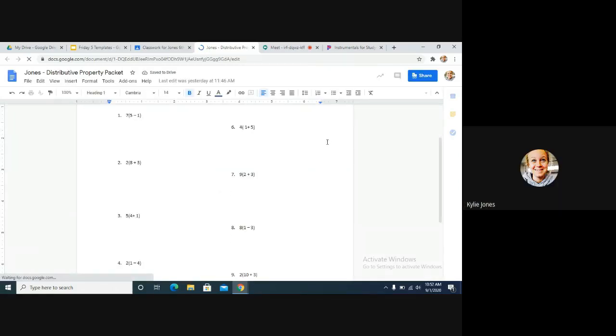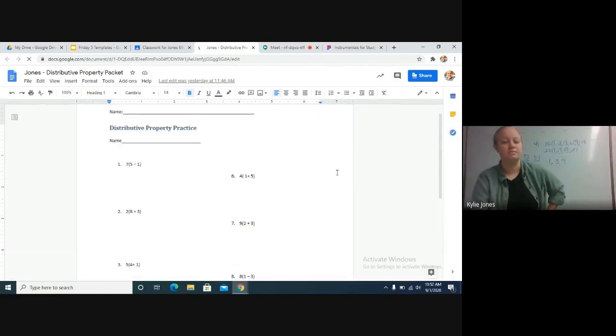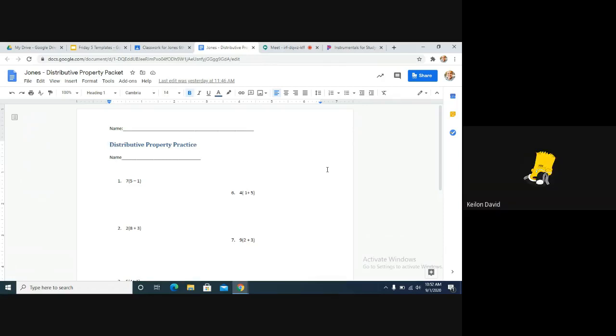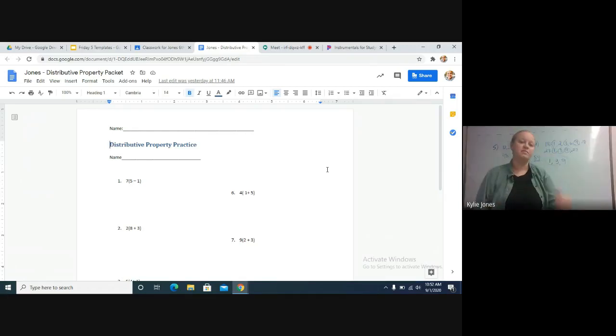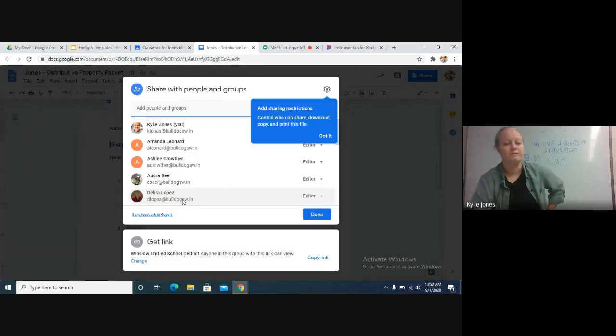There's 10 problems total that we're going to do. We might do 5 together, and I might have you guys try 5 on your own, because I think that you guys are pretty good at this already. Do we type our name? No, you don't have to type your name. With Google Classroom, your name is already attached to it because of the technology.